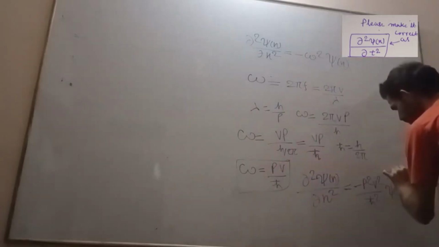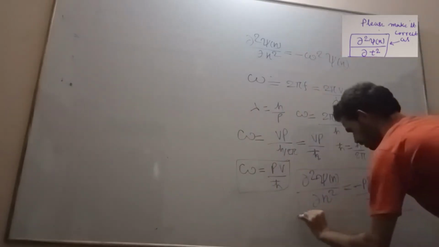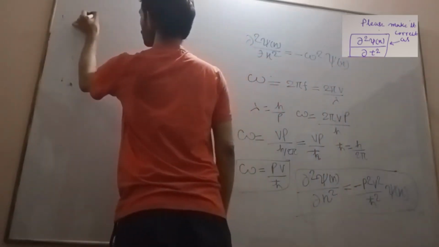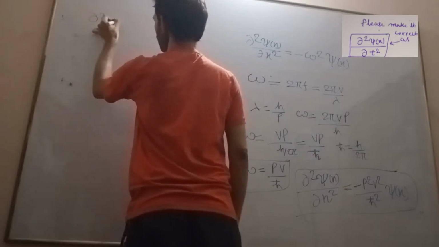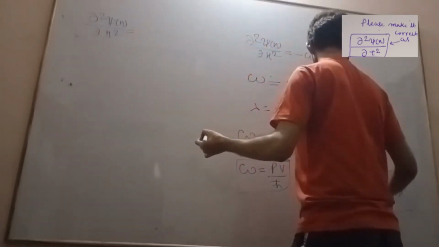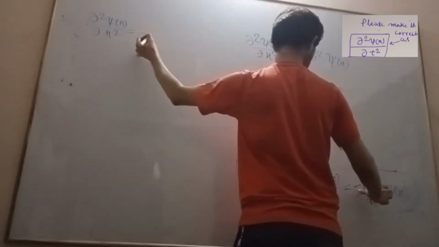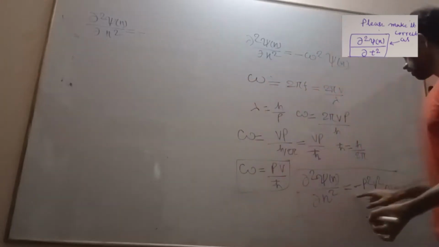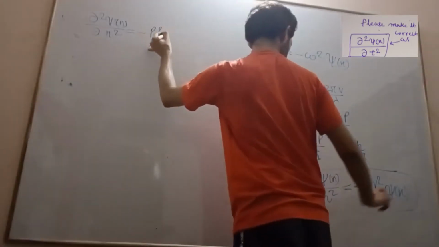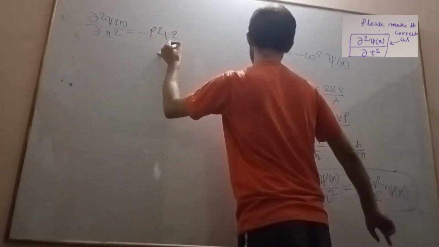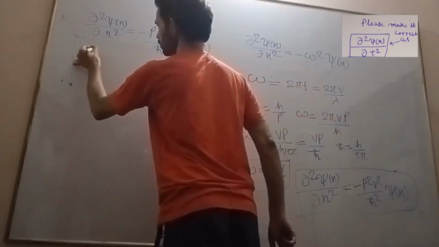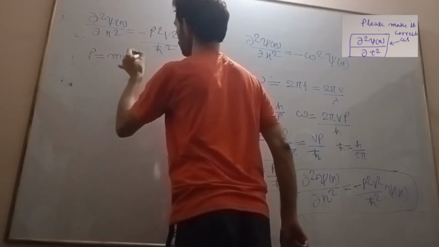Okay, so now we have got this. Now you see here we got ∂²ψ(x)/∂x² equal to minus p² over ħ² into ψ(x). Okay, so now we know p is equal to mv. This is momentum.